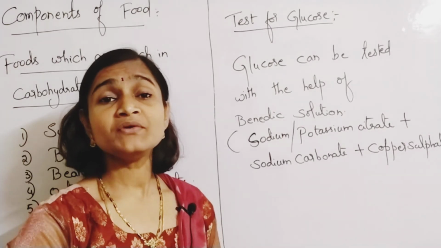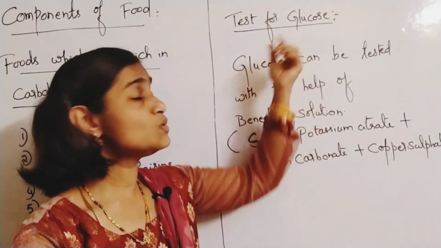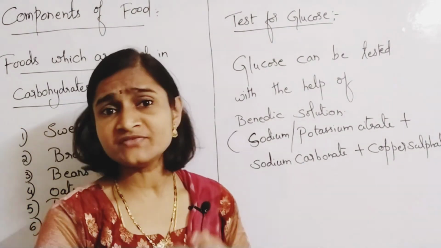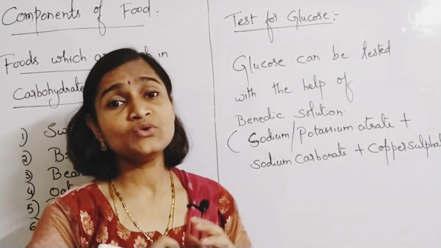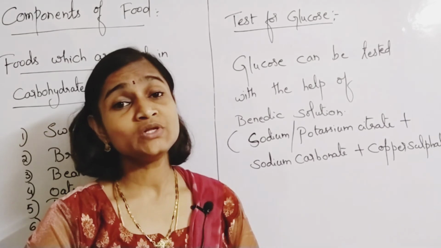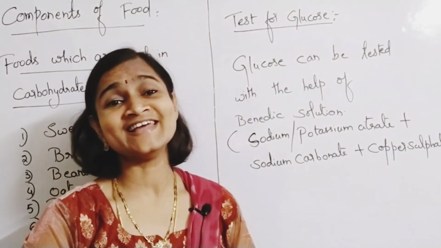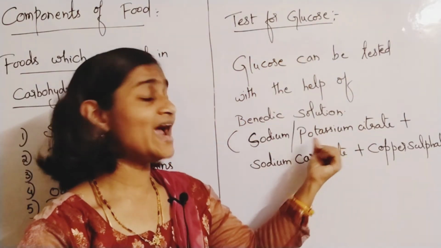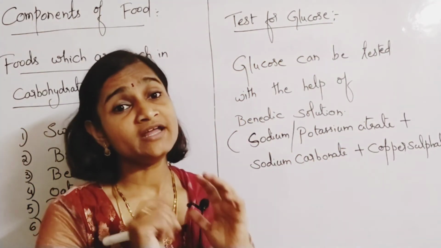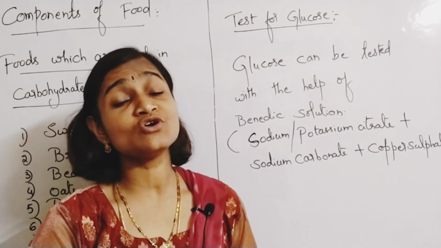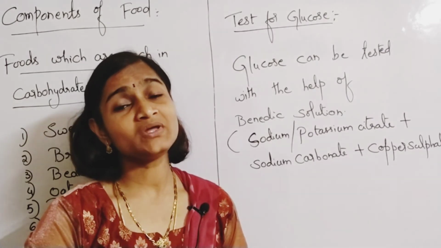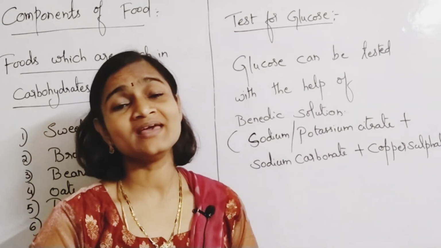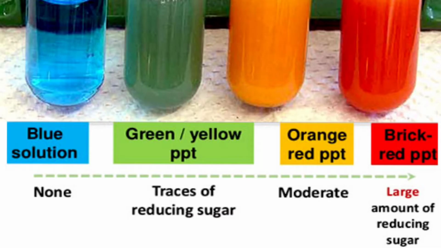So if you take glucose solution in one test tube, and observe the color of that glucose solution, you all know that a solution of glucose looks colorless, isn't it? So that colorless glucose solution is added with Benedict's solution, and if you observe the formation of red precipitate, that shows you the presence of glucose. That shows you the test for glucose.